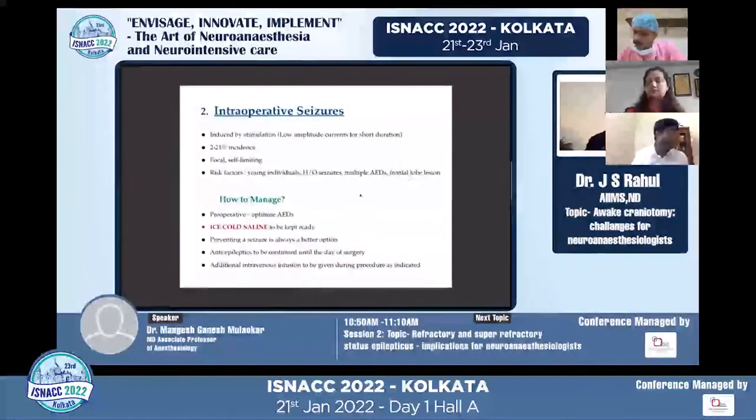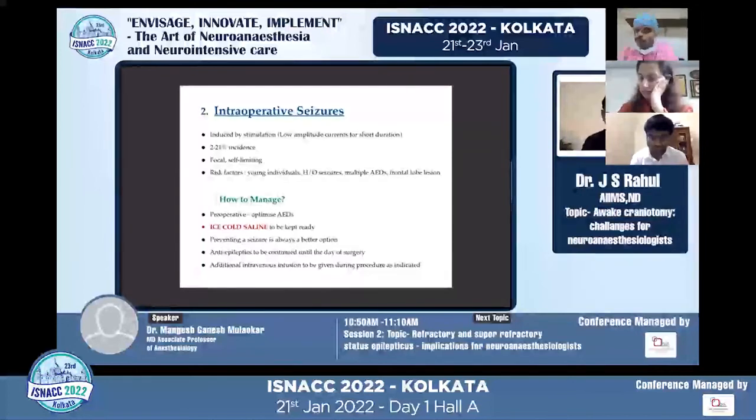So intraoperative seizures, as said, more often are focal and self-limiting. We find them more often than not. But the problem happens when they become uncontrollable, and with an exposed brain, it becomes extremely catastrophic. So ice cold saline, ease of availability, not just from the surgery side, from our side as well. We need to time and again give a heads up and inform the nurse and the nurse anesthetist beforehand that ice cold saline be kept ready and available, and also tell them that this is what we are anticipating and this is what you need to do at that particular time.